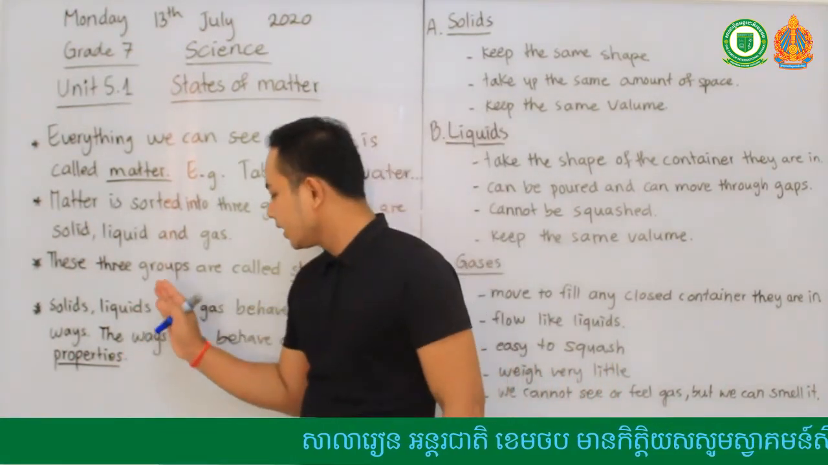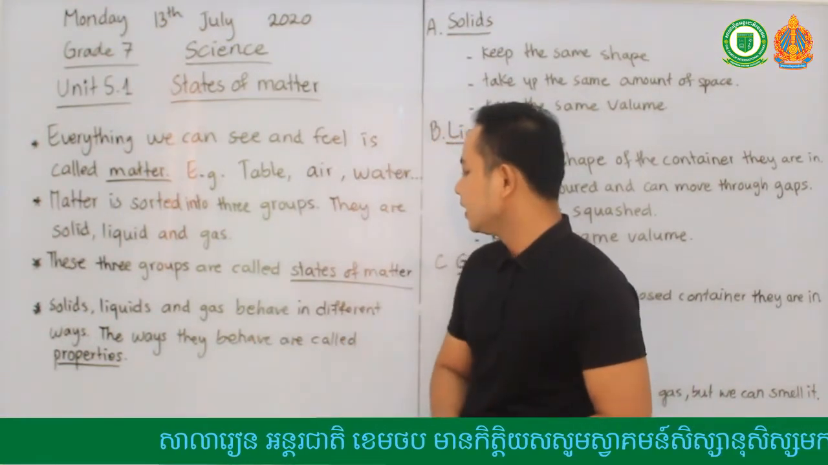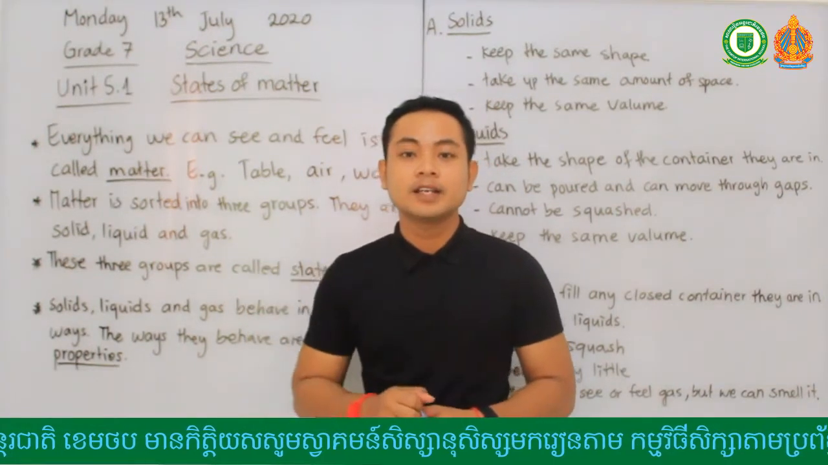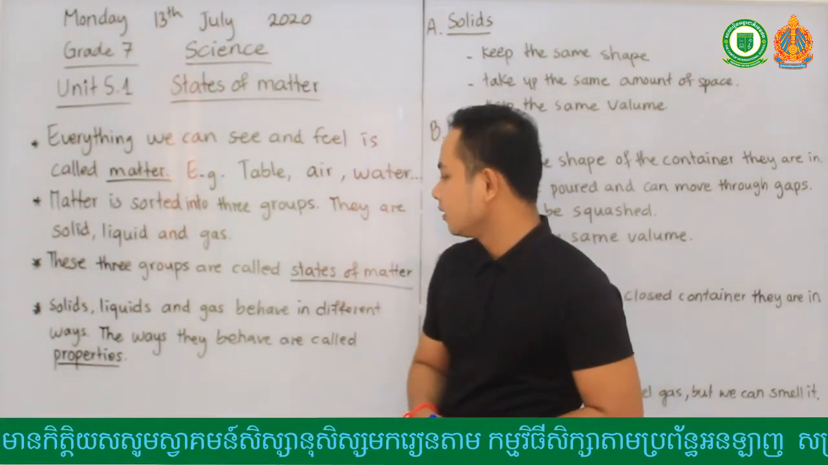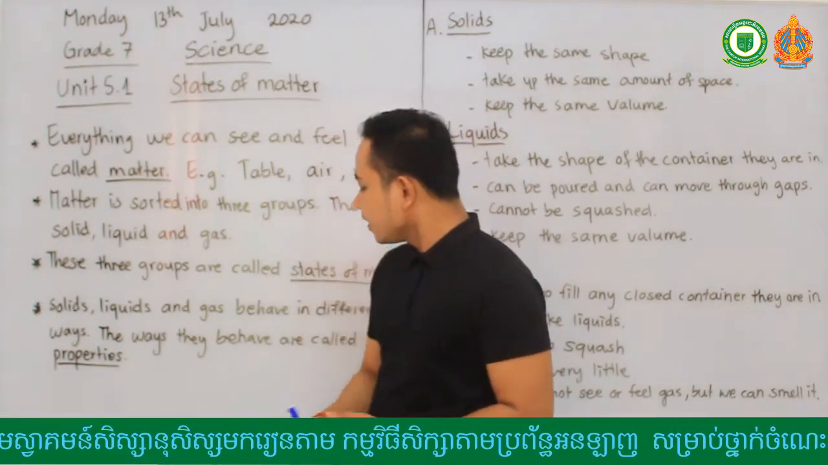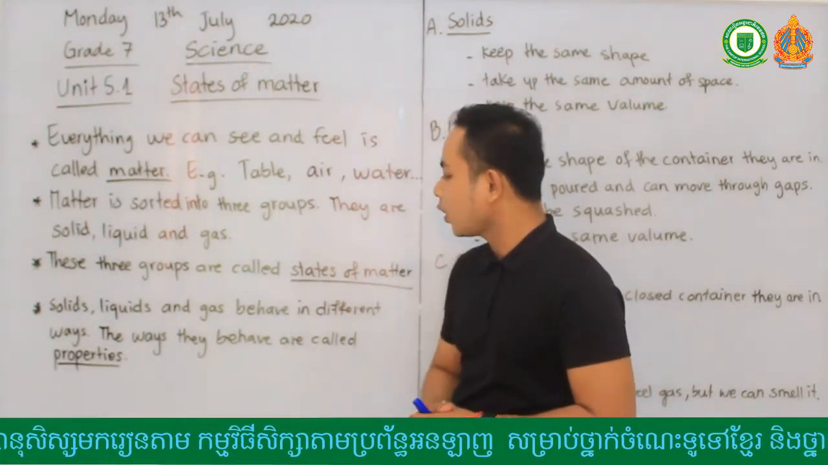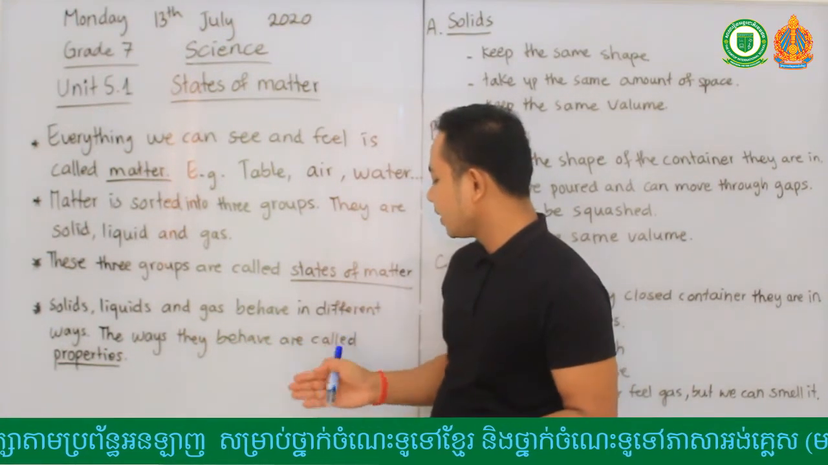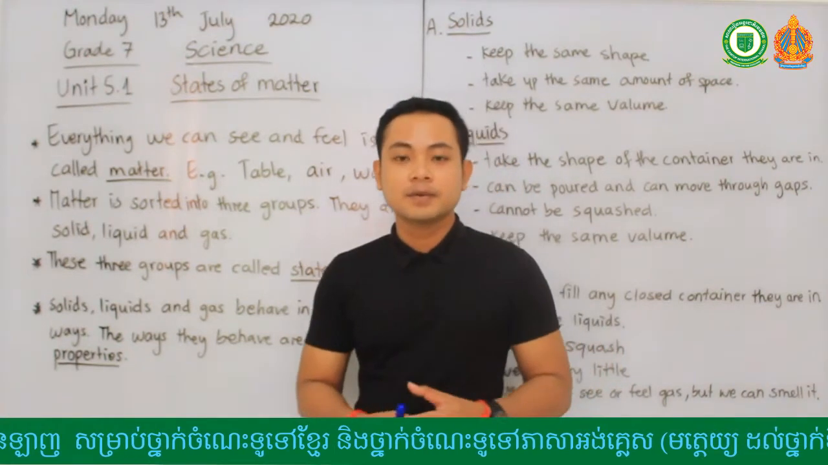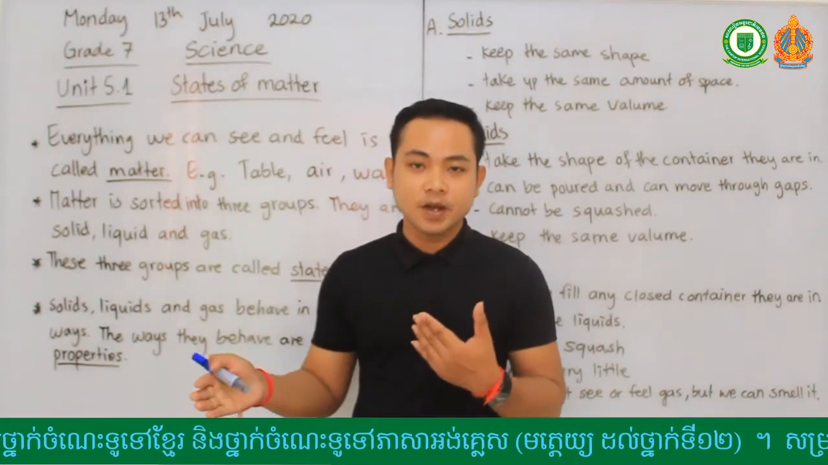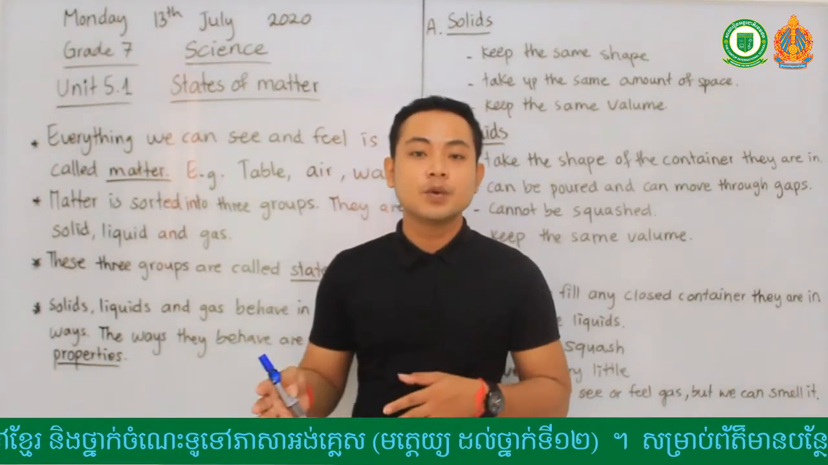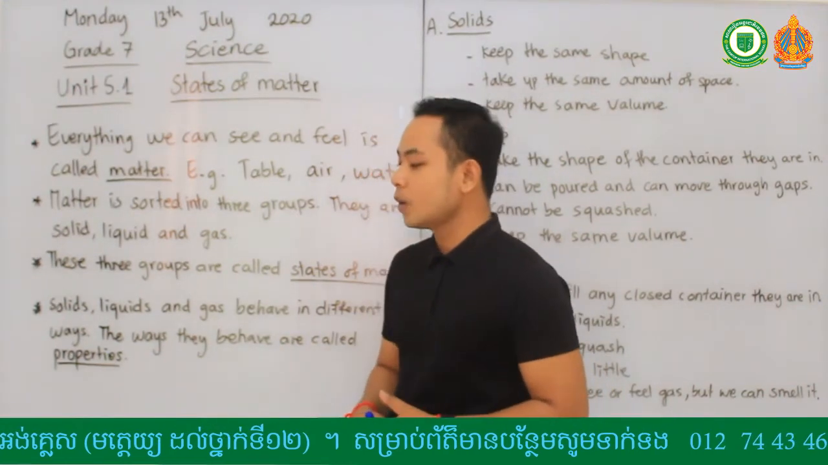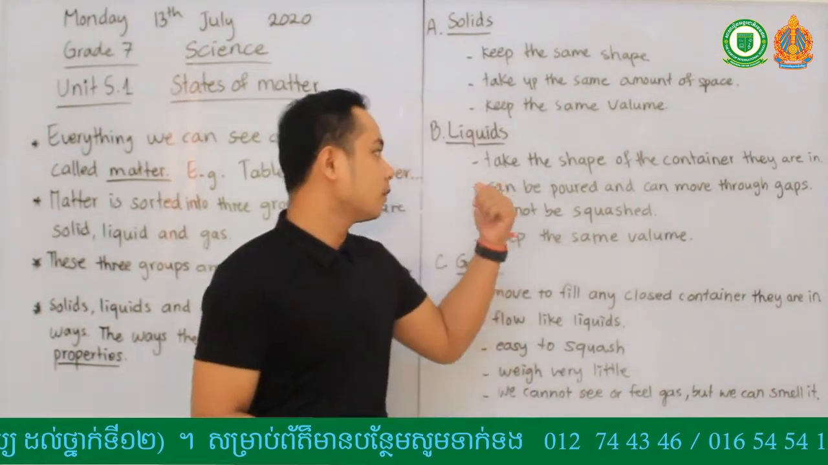Solids, liquids, and gases behave in different ways. For sure, they behave in different ways. Solid is strong, solid is hard. The ways that they behave are called properties. It can be hard, soft, strong, or smooth. Those are called properties of materials or matter. We're going to talk more about this in each point here.